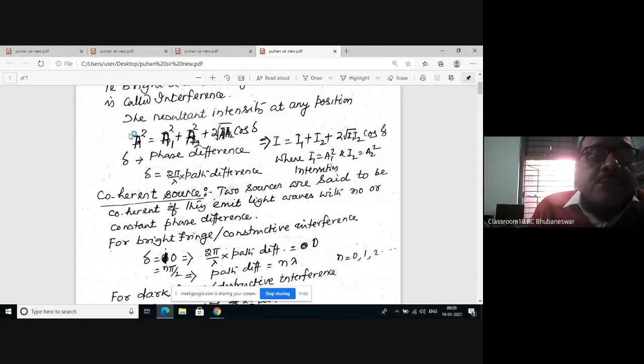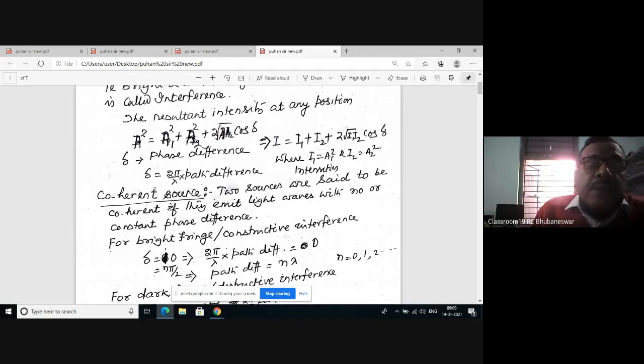Since intensity is directly proportional to amplitude squared, I equals I1 plus I2 plus 2 root I1 I2 cos delta. This is the resultant intensity.